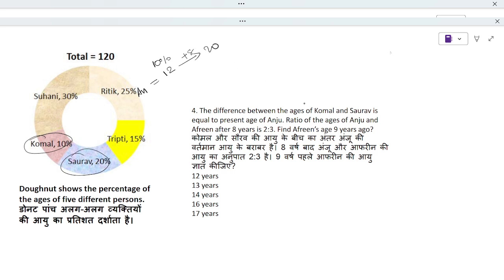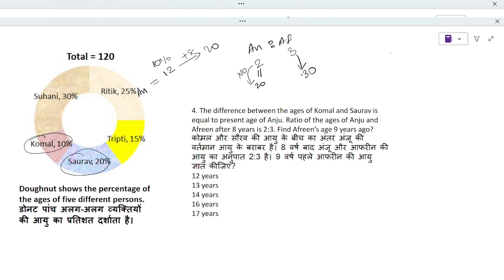So the ratio of Anju and Afrin after 8 years is 2:3. So Anju becomes 2 parts, equivalent to 20. That means one part is 10. 3 parts will be 30. They are asking us to find Afrin's age 9 years ago.